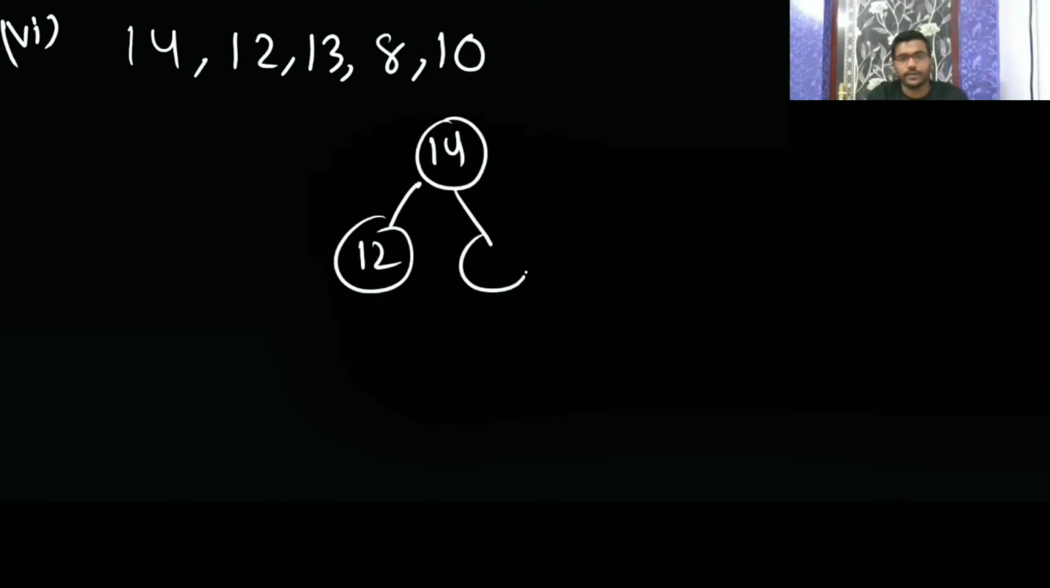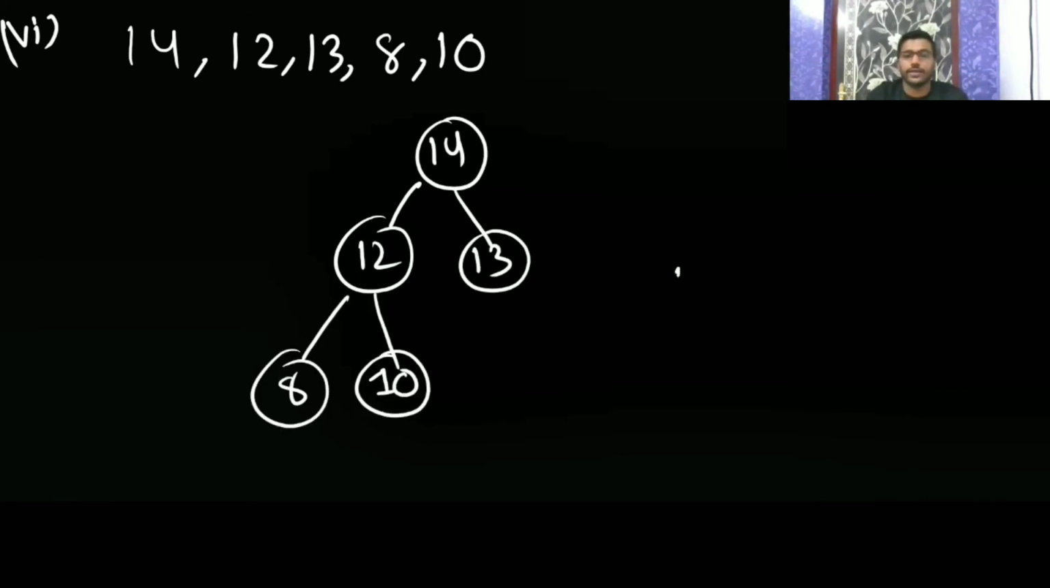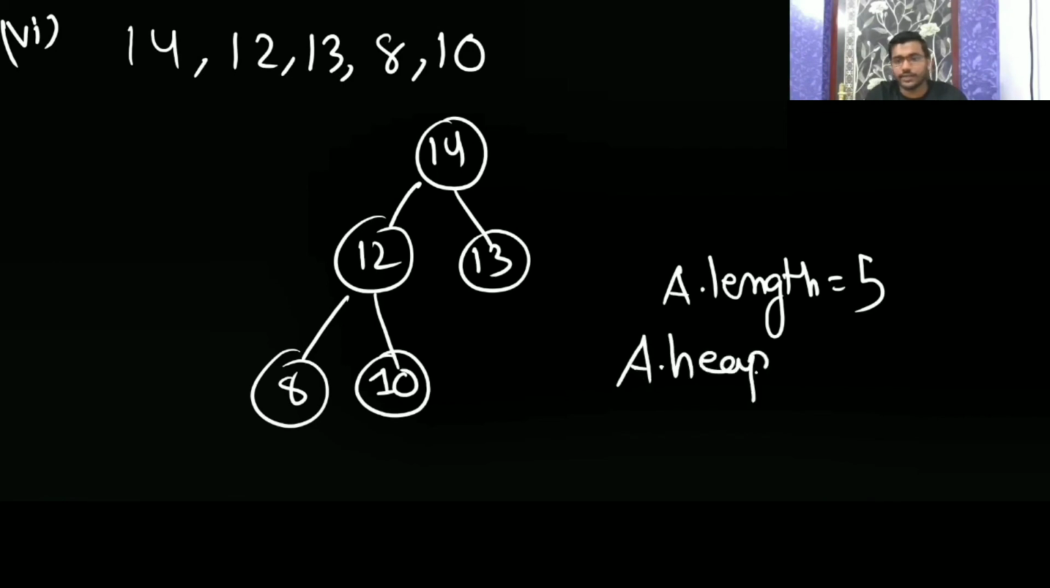Now the sixth one has elements 14, 12, 13, 8, 10. So 14 will be here, then 12, then 13, then 8, then 10. A dot length is going to be 5, and for A dot heap size, 14 is greater, yes. 12 is greater, yes. 13 greater, yes. So 5. 13 is greater than its children because no children are there.